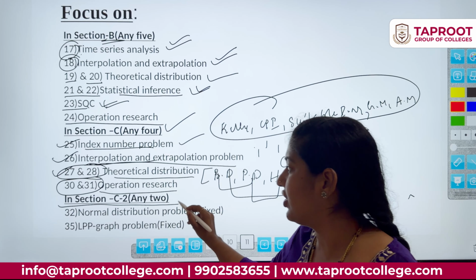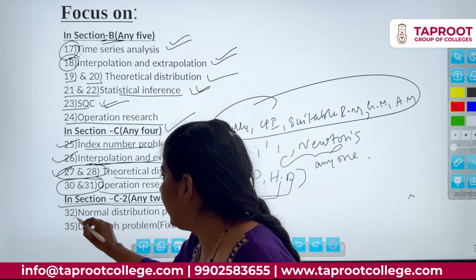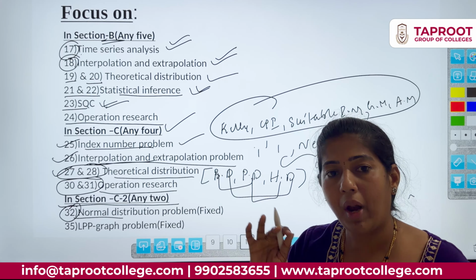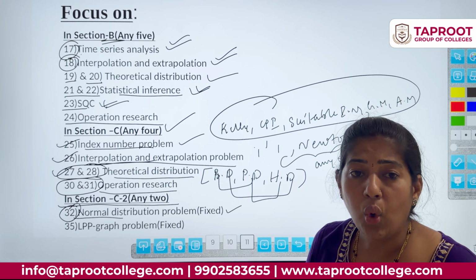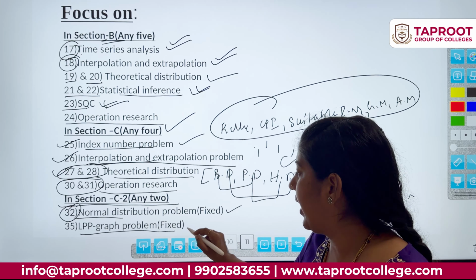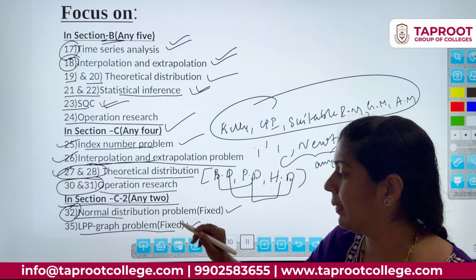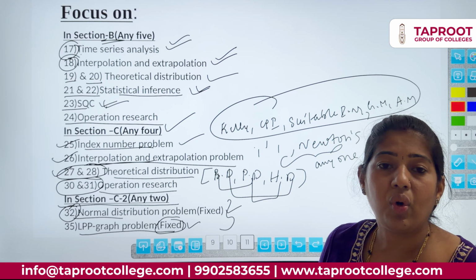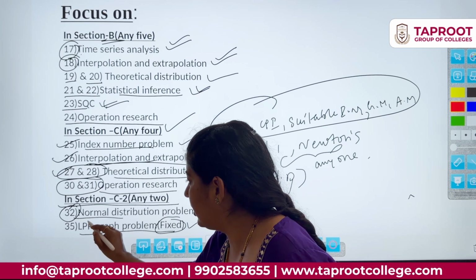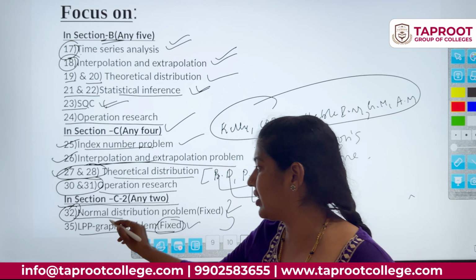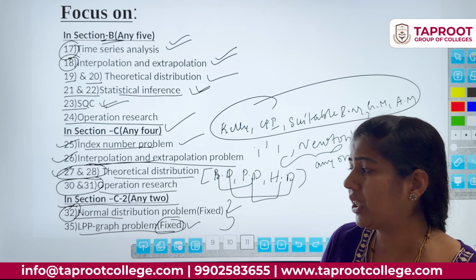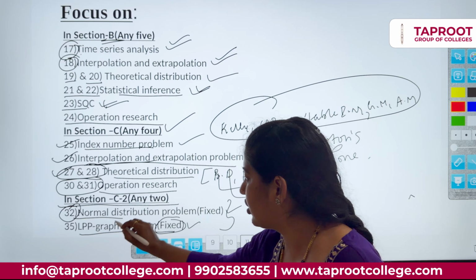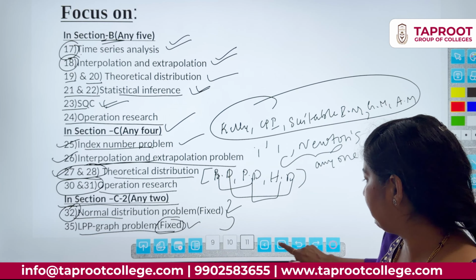And when it comes to Section C, any 2 you have to write: normal distribution, question 32. I am saying the question number also: in question 32, a normal distribution problem only comes, fixed question, no changes. And when it comes to question 35, a graph problem, linear programming problem, fixed question, they may only change the values. So just focus on these 2. No need to concentrate on the other chapters. Two more questions are from SQC and statistical inference. You can easily leave those 2 chapters. Just focus on these 2. It is only one method, easy. Focus on normal distribution and linear programming problem.